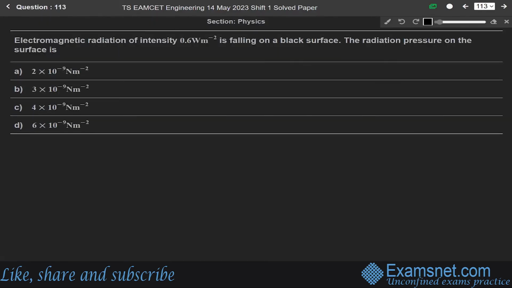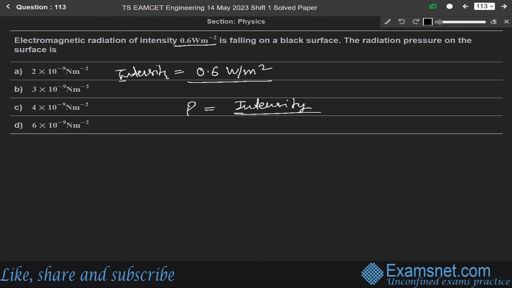Now next question 113. Electromagnetic radiation of intensity 0.6 Weber per meter square is falling on a black surface. The radiation pressure on the surface is? So we are given the intensity of the electromagnetic radiation as 0.6 Weber per meter square. This is the intensity given in the question, and we have to find the radiation pressure. So the formula for radiation pressure is what? Intensity over speed of light.